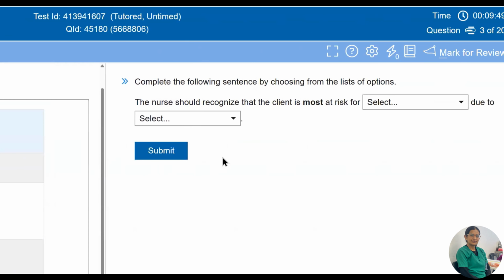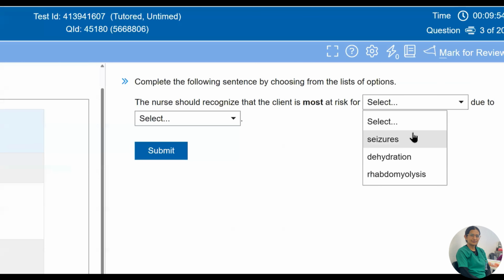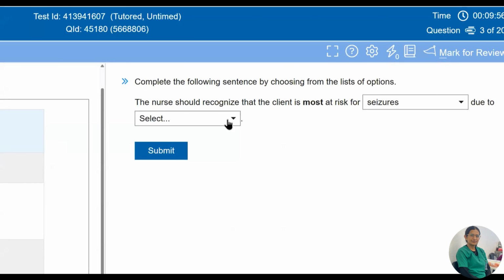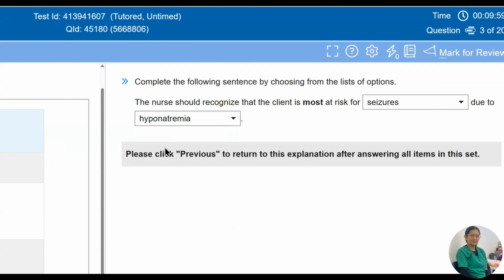Now we move to the options, in which we see the serum sodium is very low. So now we can see the patient may have seizures. So it is the more risk for seizure, due to hyponatremia. So just submit it.